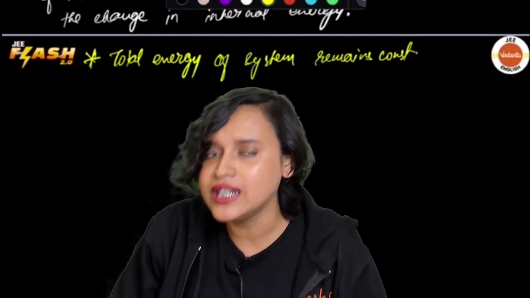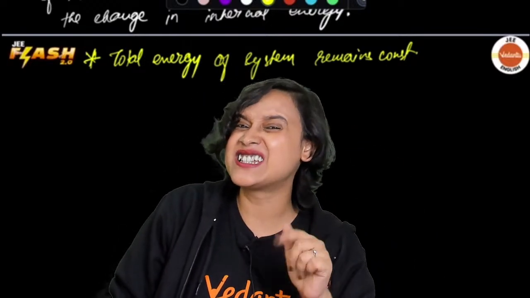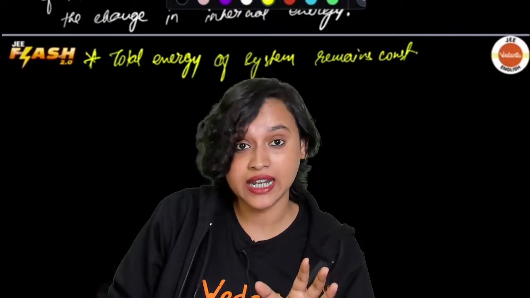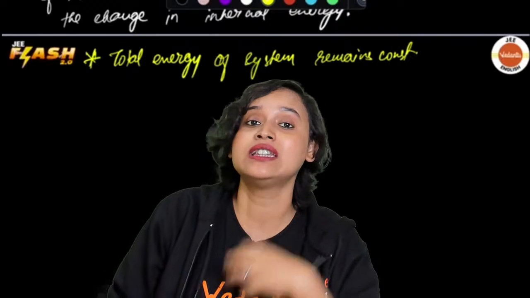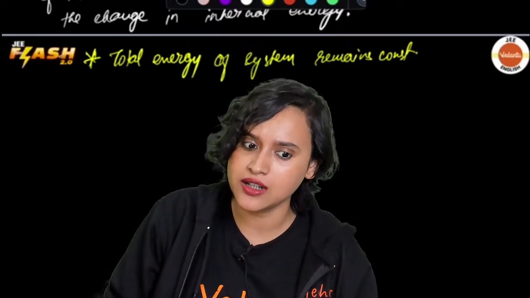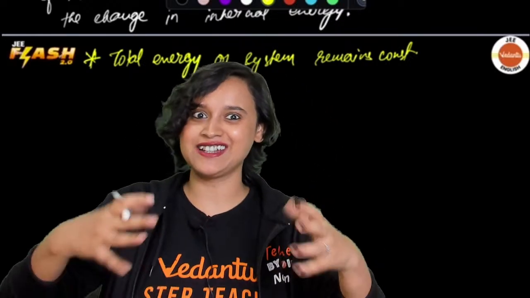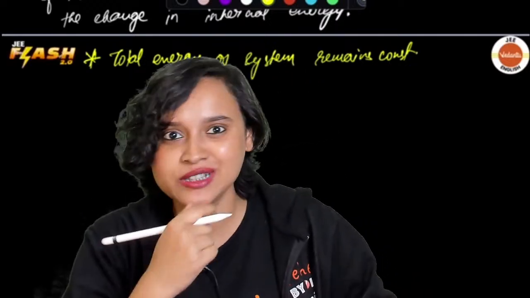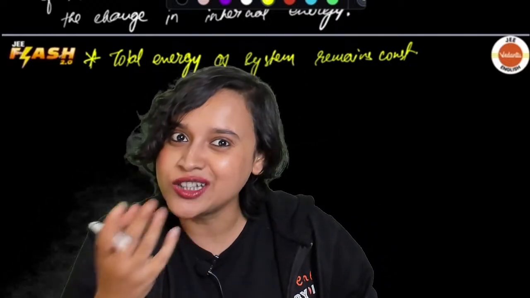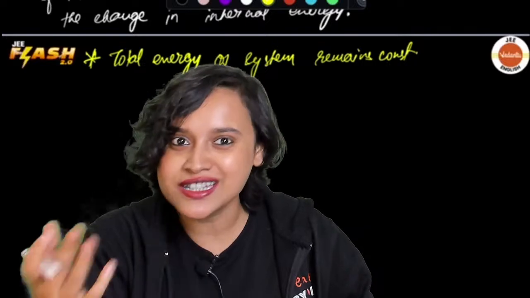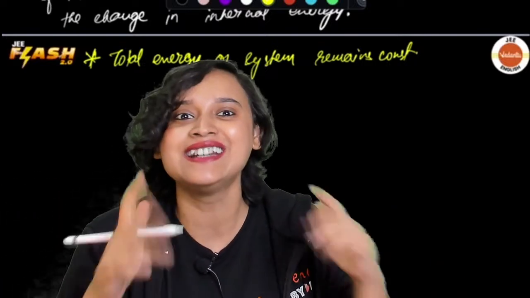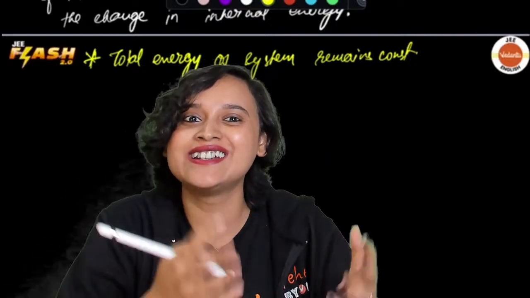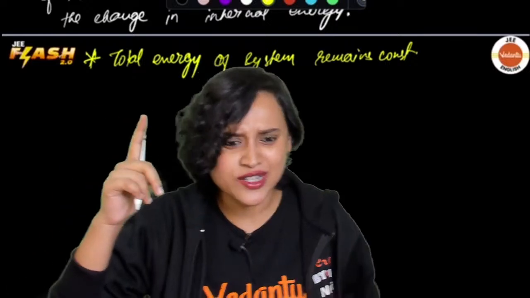So now tell me, if I say that internal energy is dependent on temperature, would it be right? Yes, thank you so much, Arvind. It will be right for me to say that internal energy depends on temperature. So that means that if there is an isothermal process, what will happen to the internal energy? Isothermal, constant temperature, no heat is passing in, no heat is passing out. That means that delta U, my internal energy change, is also going to be 0. Getting the concepts, everybody?